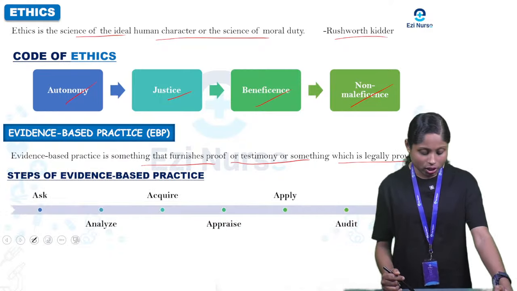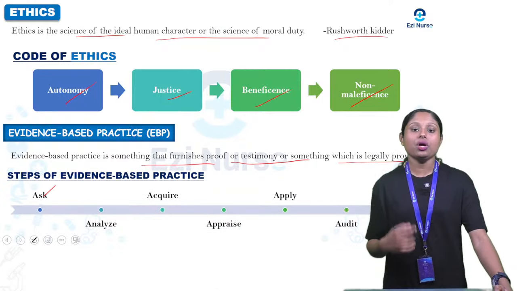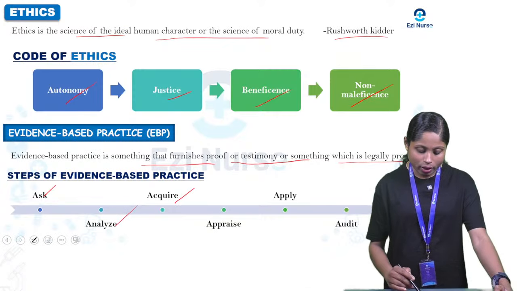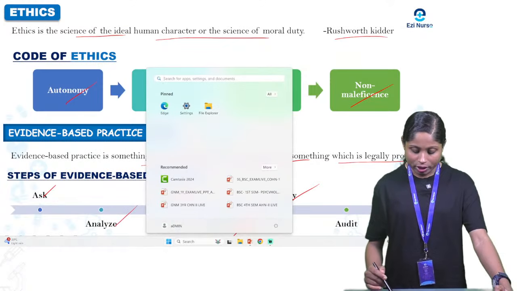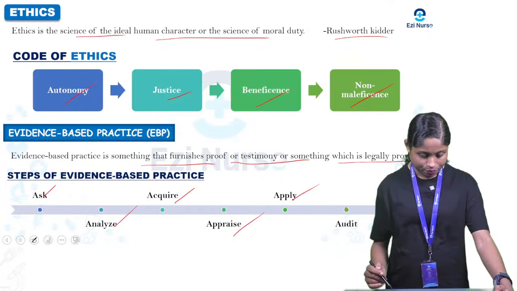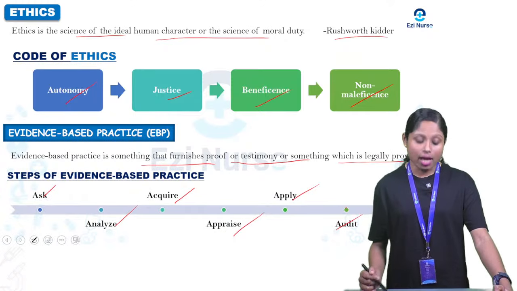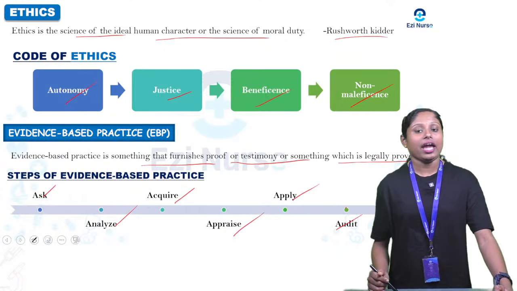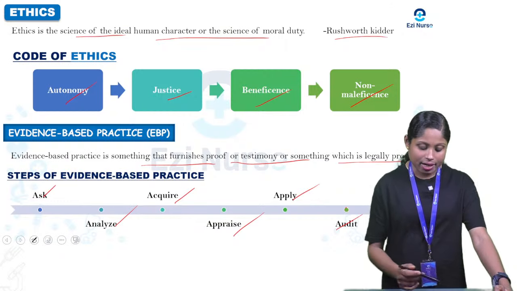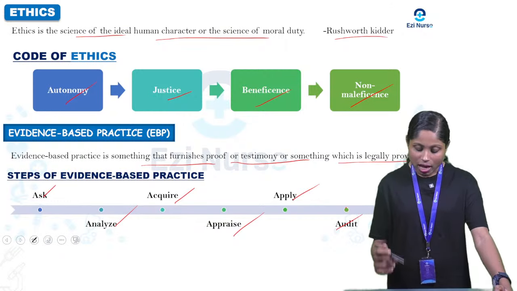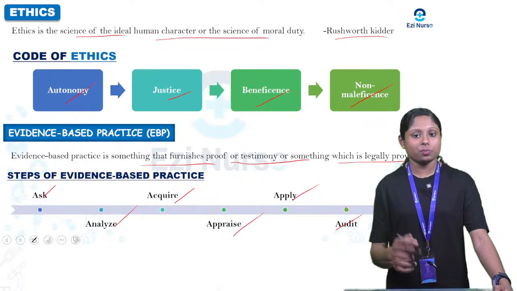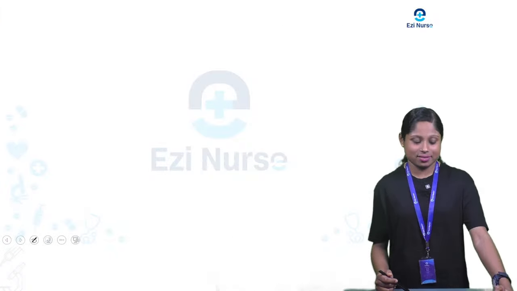So what are the steps here? First you need to ask, then analyze, acquire, appraise, apply and audit. So these are the steps that are needed in evidence-based practice: ask, analyze, acquire, appraise, apply and audit. For further explanation you can go through easiness.